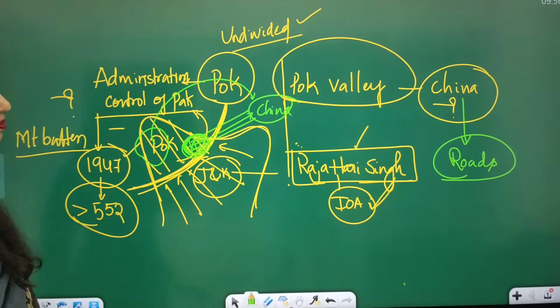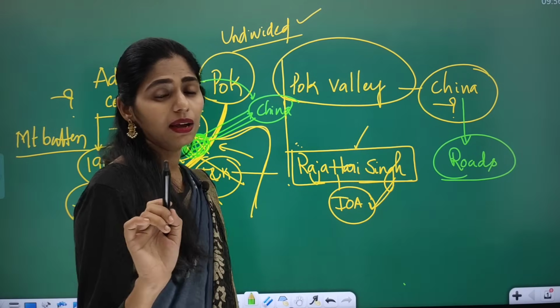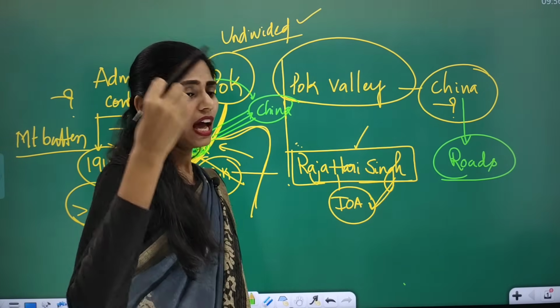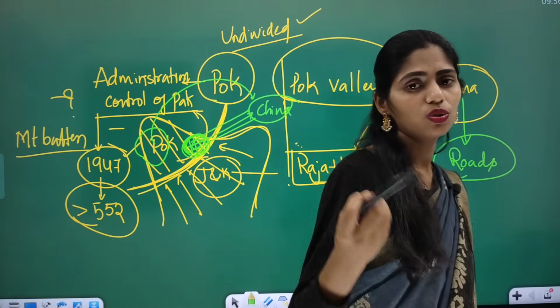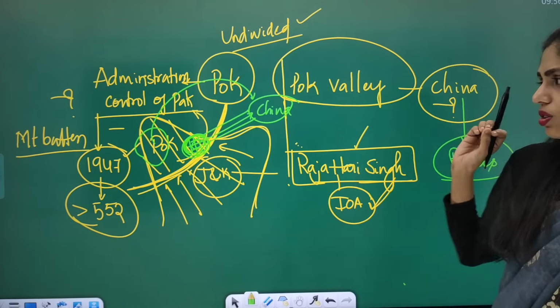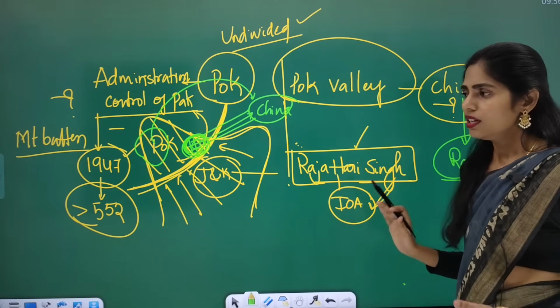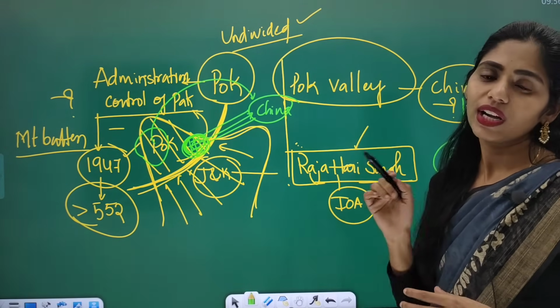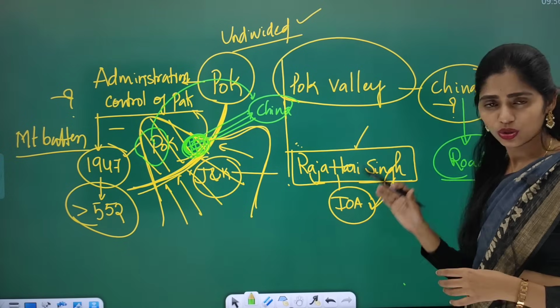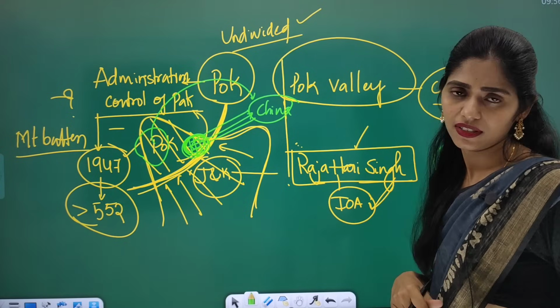Okay, clear? So please try to understand one thing. I am teaching from the basic level. I am thinking like you are students who are beginners and not knowing anything. So from that level I am teaching. So try to understand the things and try to connect. This is the way to read your current affairs.